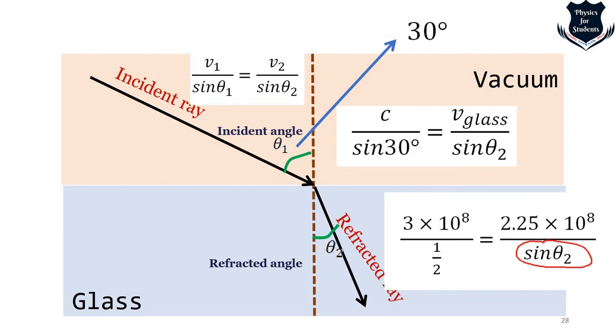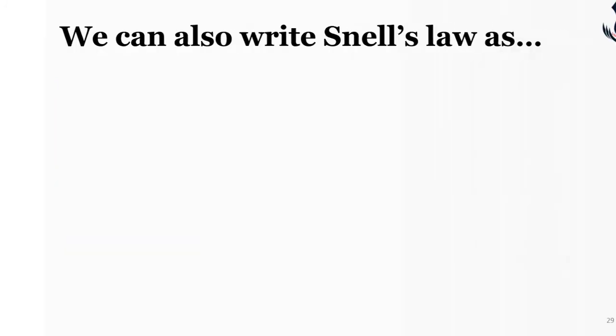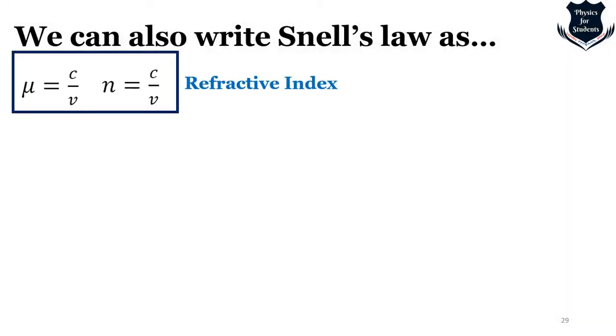Now you see this one is actually C, the famous speed of light, which we already know. Sine 30 is roughly half, and this one is the velocity of light in glass. So we have been given that, and from here you can easily calculate sine theta 2, right? That is why I have circled it in red. I don't want to calculate it. This shows that we can calculate sine theta 2 using Snell's law, right? So now you can understand the use. We can also write Snell's law like this, right?